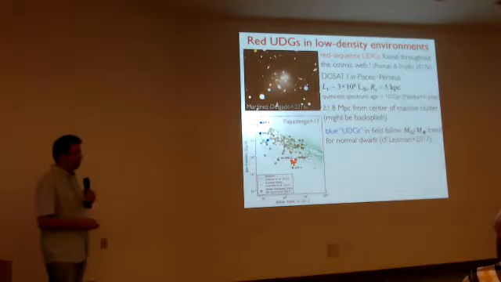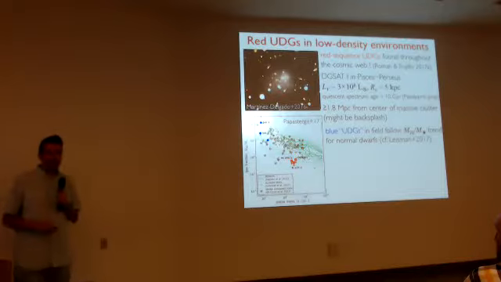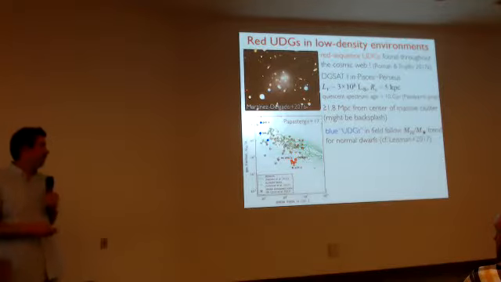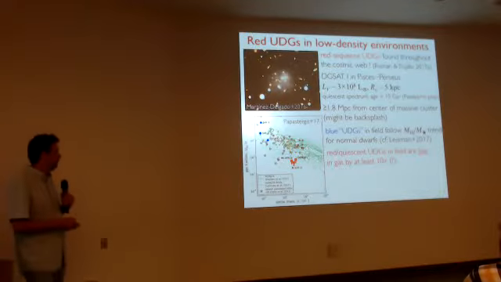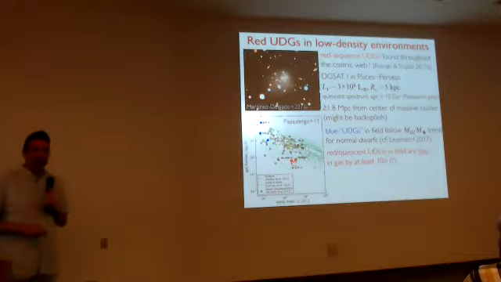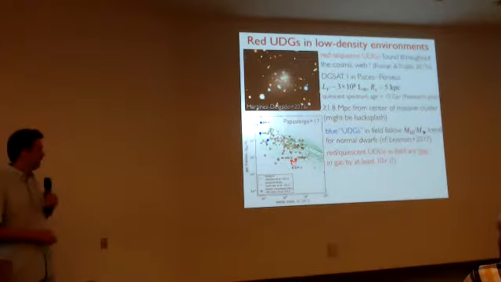There's no point looking in clusters because these would be stripped anyway. But in the field, you can look at this, and that one at least has no HI detection. Two others we've looked at have no HI detection, suggesting they're a different population. Although I say this was a rapid publication, we may have a rapid retraction, because we've got HST data on one of these, and that one's going to go away. Actually, the distance was wrong, so it's not a UDG.